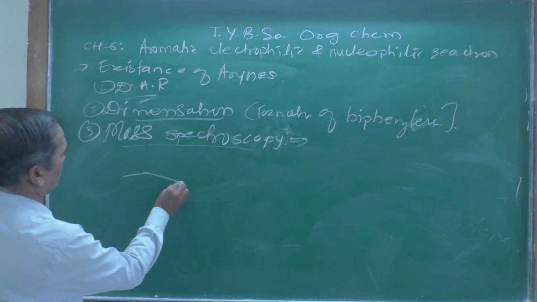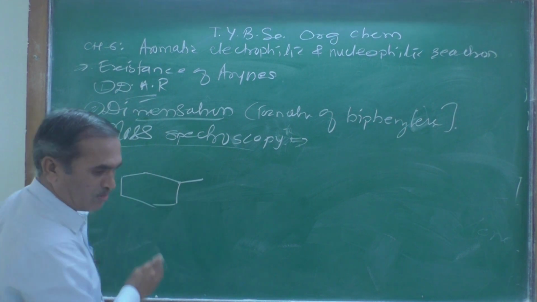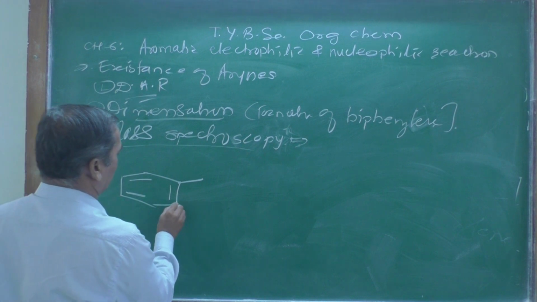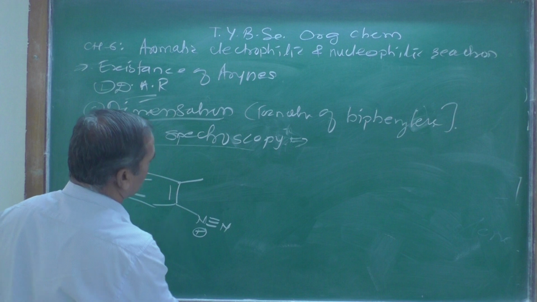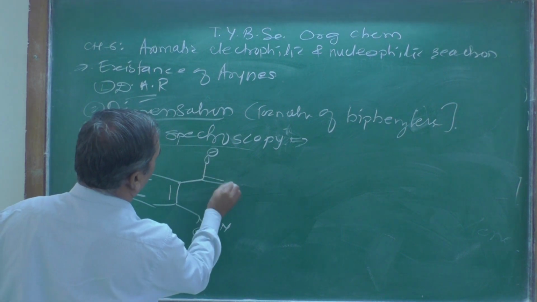Suppose the starting compound is this one. Let us see the compound written here. They can form an intermediate here, N triple bond N, with a positive charge, and the carboxylate O minus double bond O.